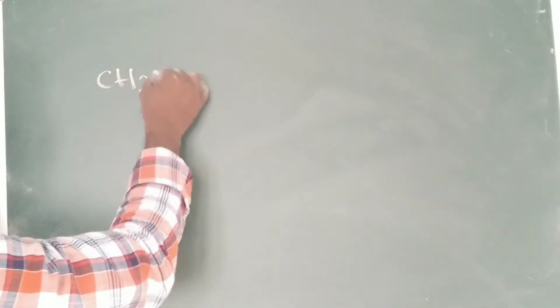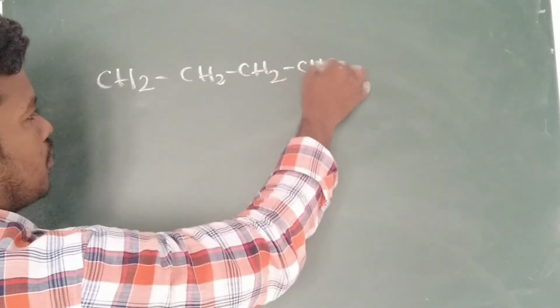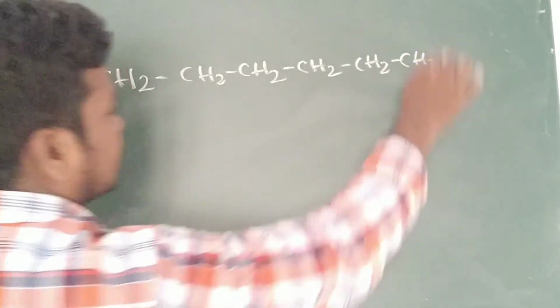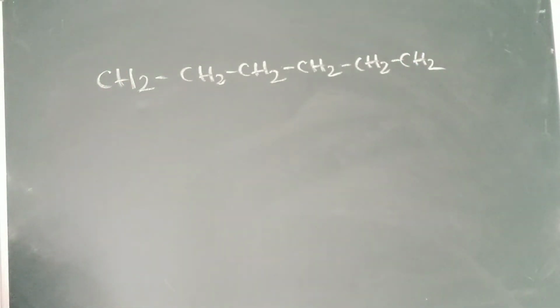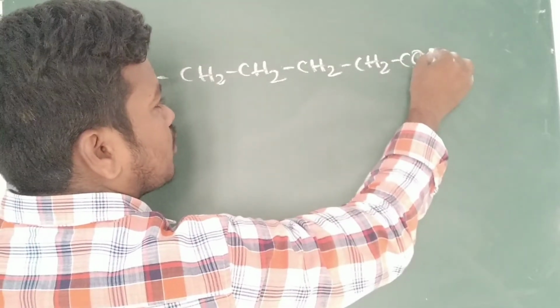By taking one example you can see meth, eth, prop, but, pent, hex. So I am taking one hexane and adding two functional groups.